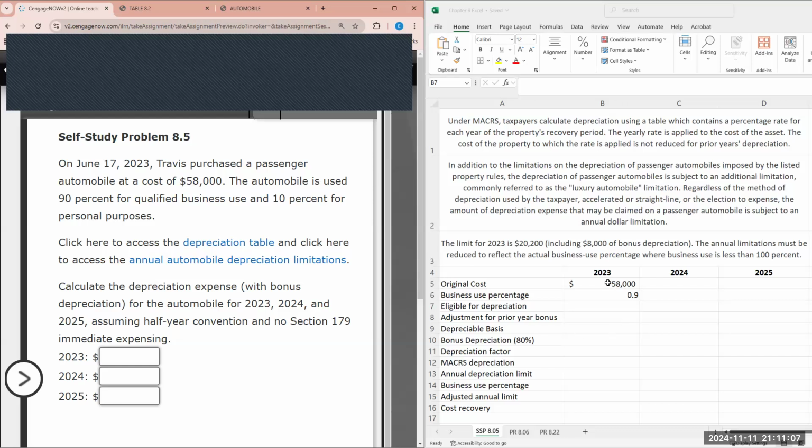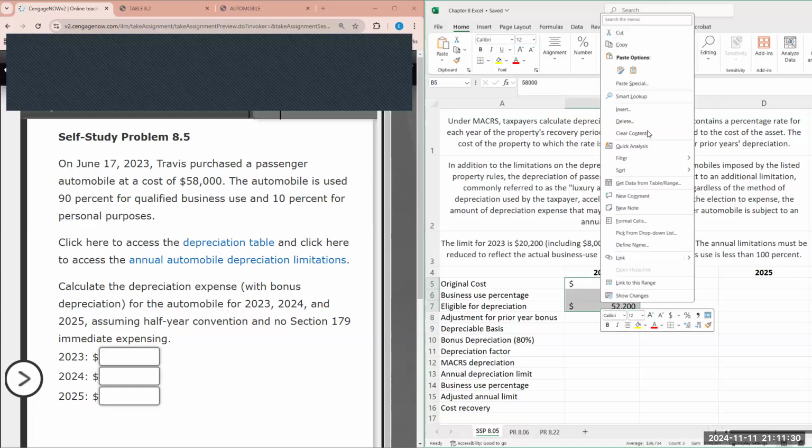So we have the original cost, $58,000. The business use percentage is 90%. So therefore, we want to determine the amount that is eligible for depreciation. So $58,000 multiplied by 90%, that lets us know that the amount that is going to be eligible for depreciation is $52,500. And just as a heads up, this isn't going to change, right?